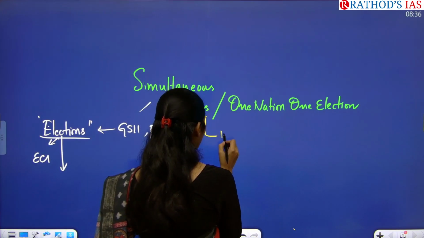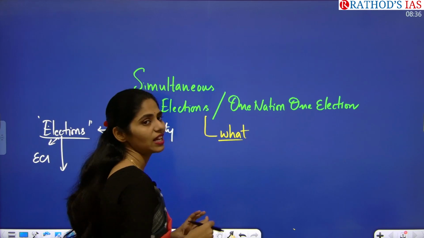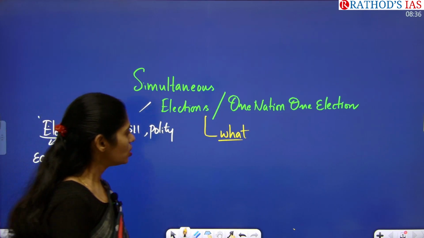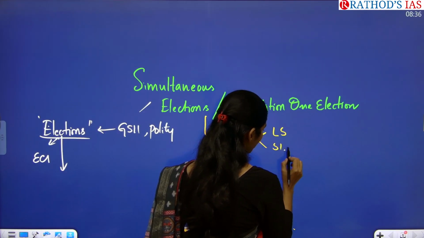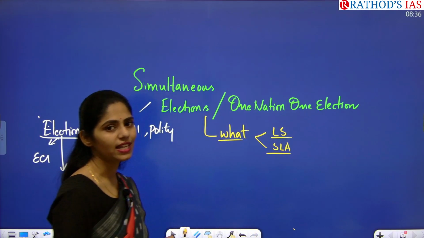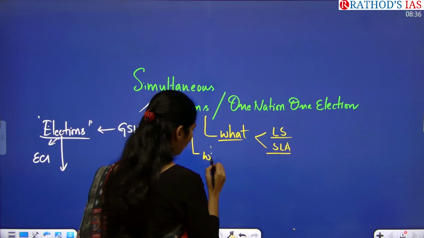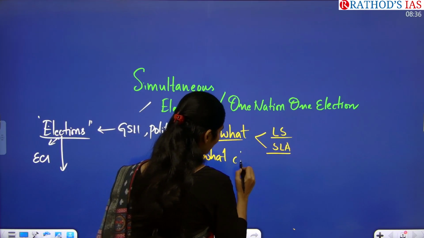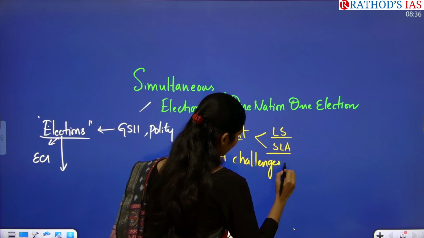You have to understand what is this one nation, one election, or what the simultaneous election is about. So we are conducting elections for Lok Sabha and as well as state legislative assemblies together. So this concept is called as simultaneous elections. And here you have to see what are the challenges we are having to implement this simultaneous elections.